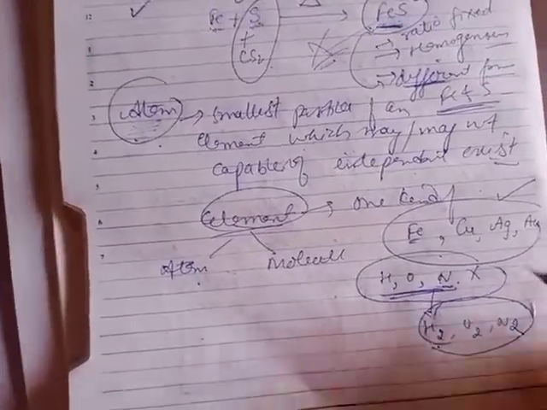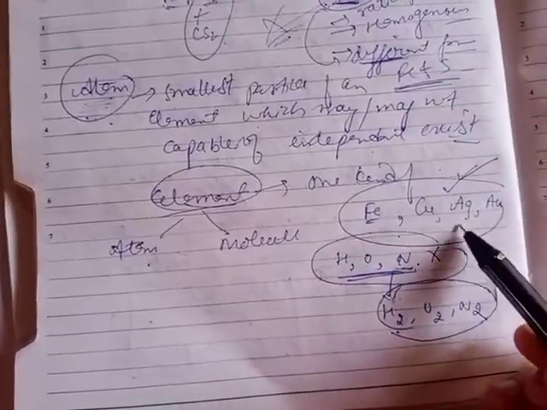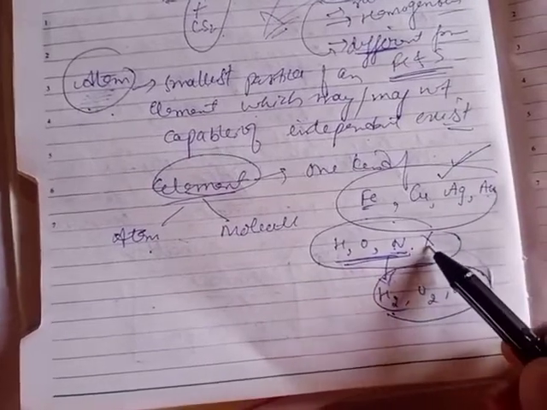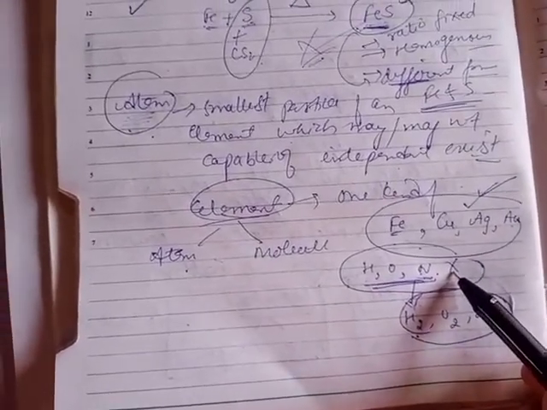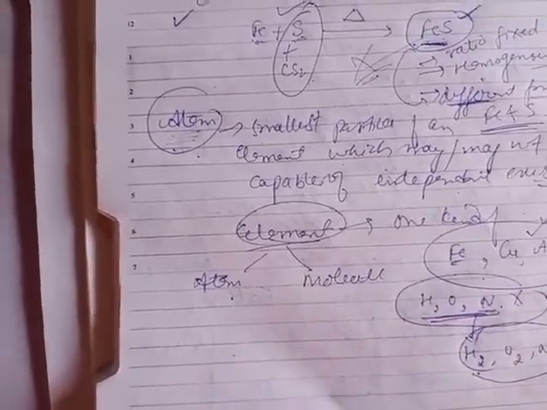Clear? So atom may be capable of independent existence such as iron, copper, silver, gold, or it may not be able to exist independently. Example, hydrogen, oxygen, nitrogen, fluorine, chlorine, etc.